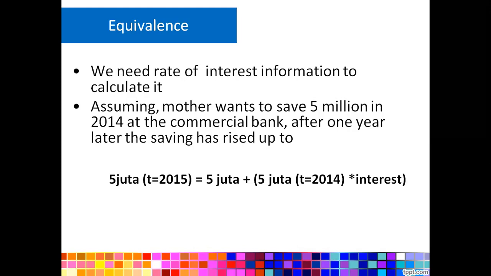To calculate the ending balance, it will be 5 million added to 5 million multiplied by the interest applied by the commercial bank. So the ending balance will change. It's not the same as the initial amount that we deposited. It will be higher than the initial amount. The addition itself is interest.